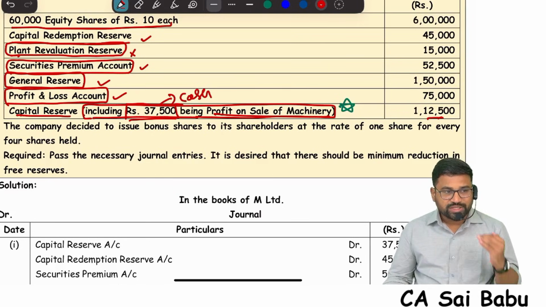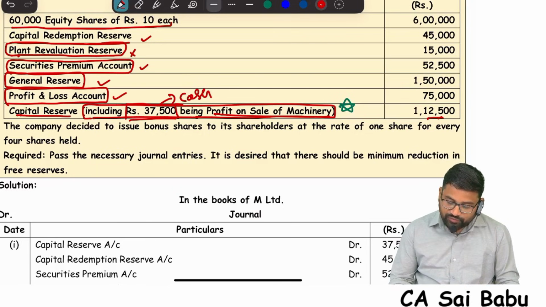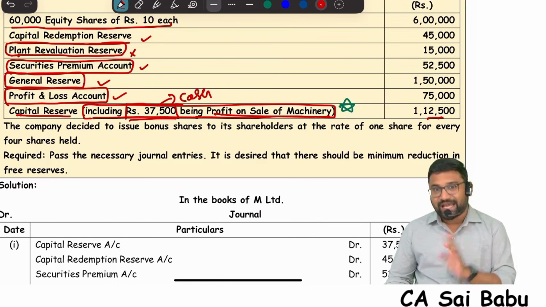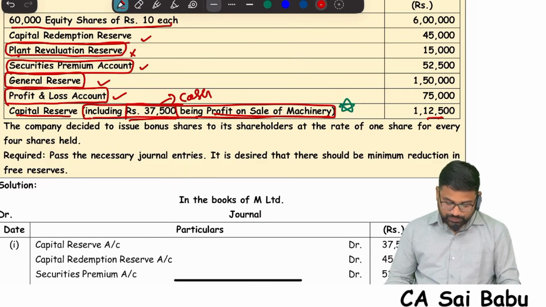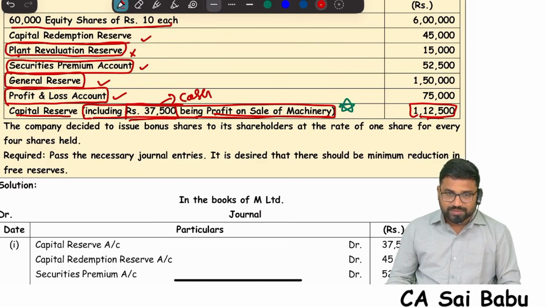When you sell the machinery, the other party will make the payment, so this profit is realized in cash. Out of 1,12,500, 37,500 is realized in cash. The remaining balance is not realized in cash and cannot be used for bonus issue, because only capital reserve realized in cash will be utilized for bonus issue. Mark it as important.